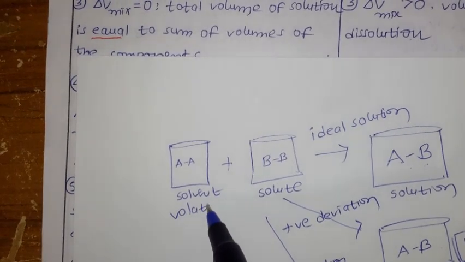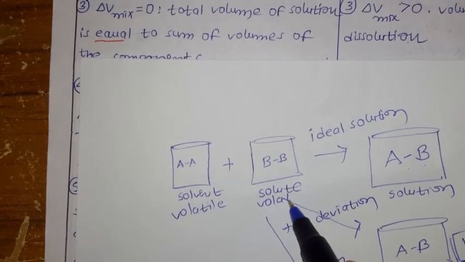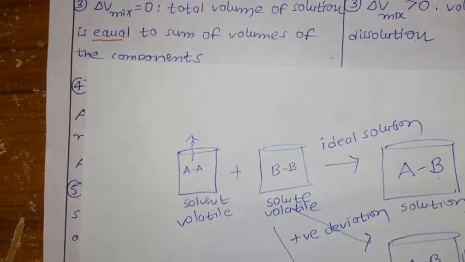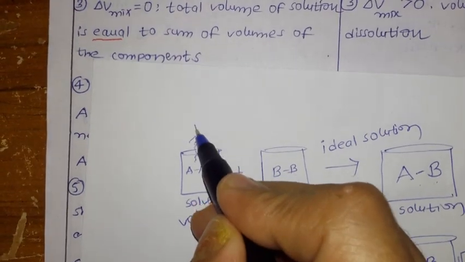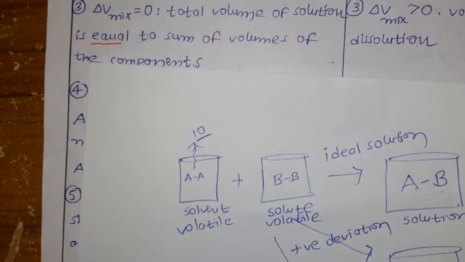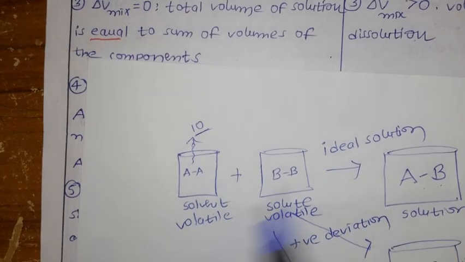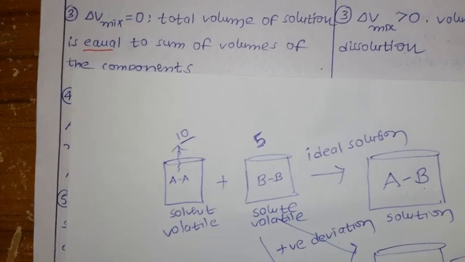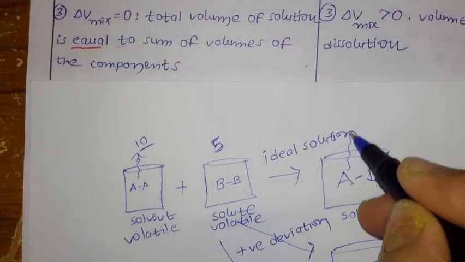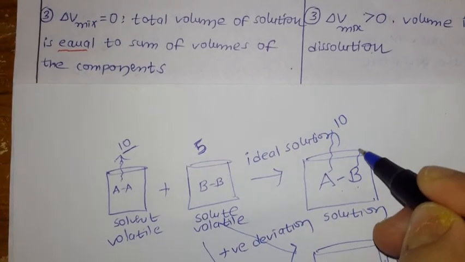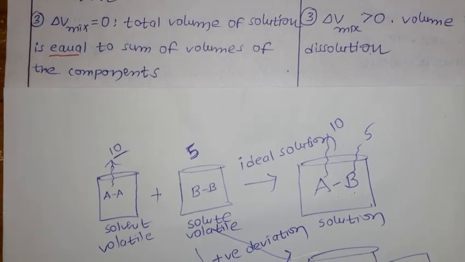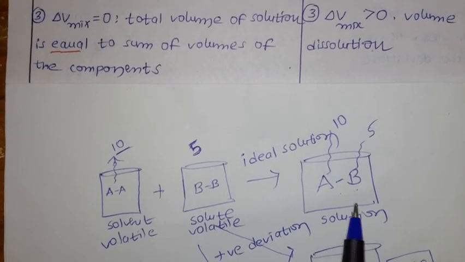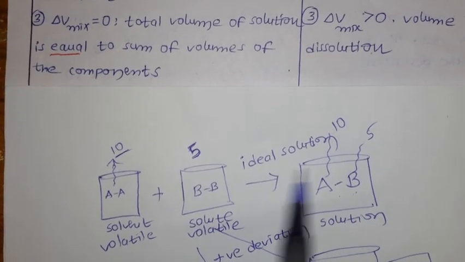We are talking about the liquid solution and both are volatile. Already we discussed Raoult's law. We applied that both solute and solvent are volatile. For example, pure solvent alone is able to produce 10 vapors. A solute alone is going to produce 5 vapors. Now after adding, A is produced the same 10 vapors and B also produces the same 5 vapors. Means there is no change. After adding together also, the vapor pressure will be the same for the case of an ideal solution.